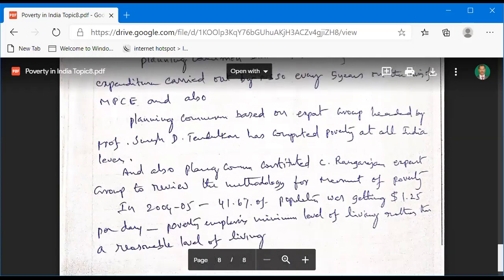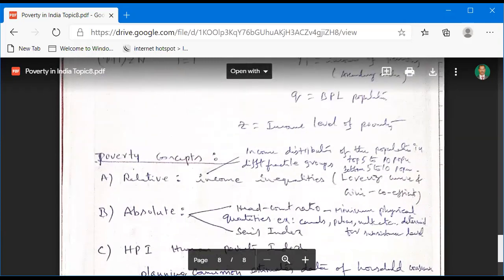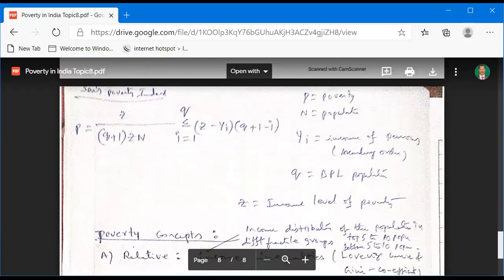So we are observing the index of poverty, that is Sen's poverty index. P is equal to poverty, and P is equal to Z by Q plus 1 Zn, sigma i is equal to 1 to Q, Z minus Yi, Q plus 1 minus i. This is the Amartya Sen poverty index.